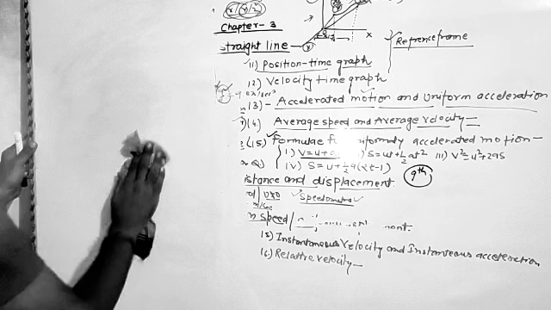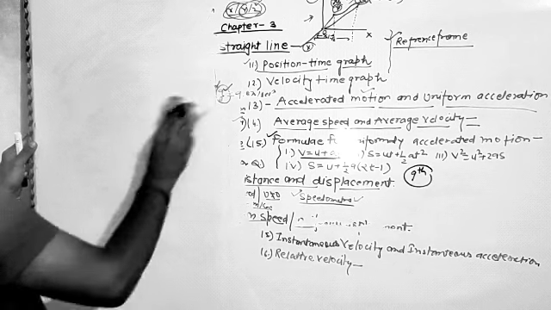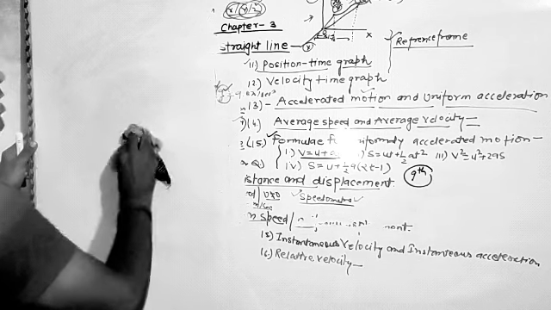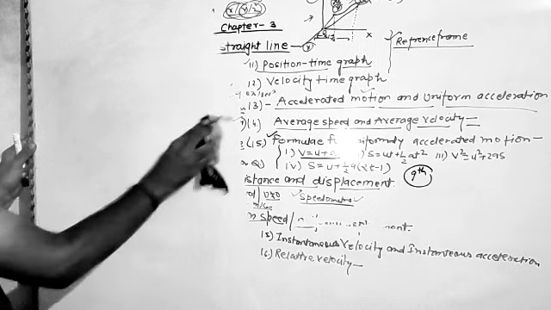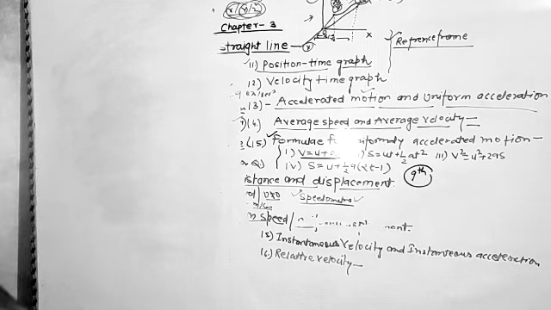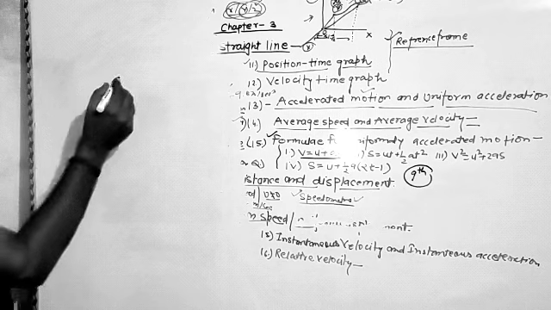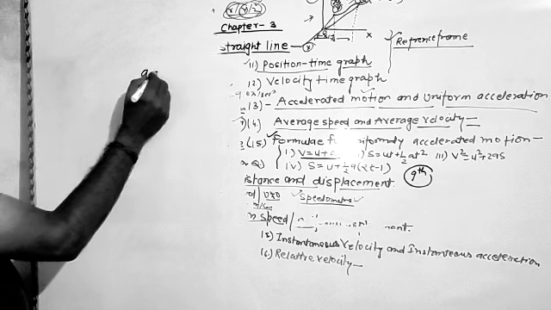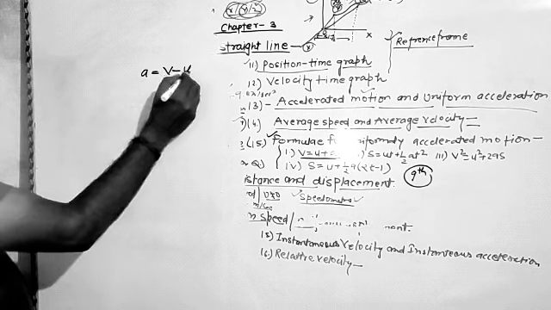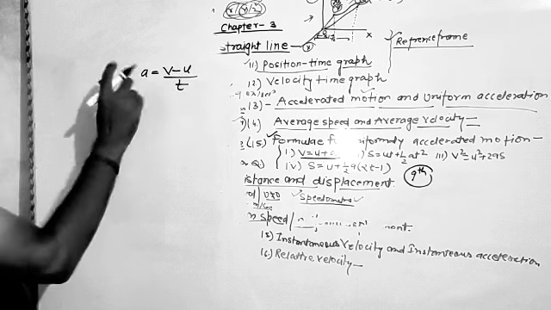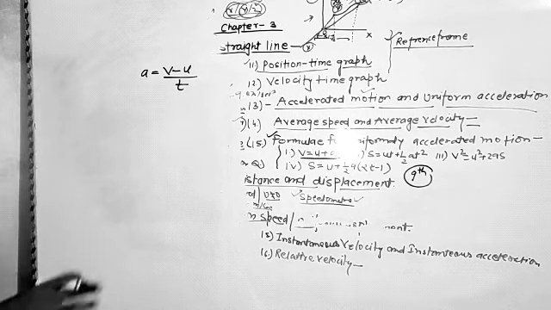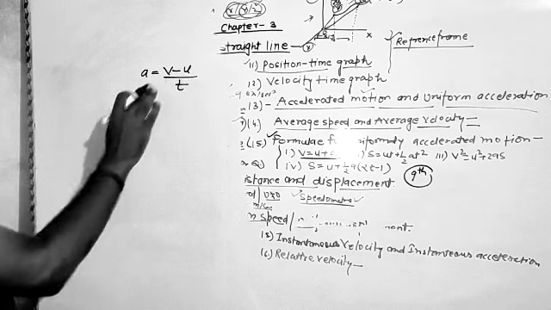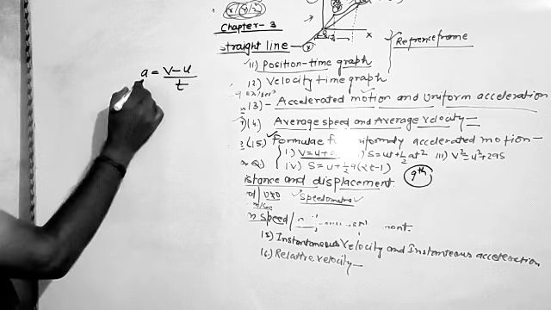And after we will discuss it graphically, and then we can prove it with the help of the calculus method. We simply know that acceleration is the change in velocity upon time. By the definition of acceleration, acceleration is equal to final velocity minus initial velocity upon time.